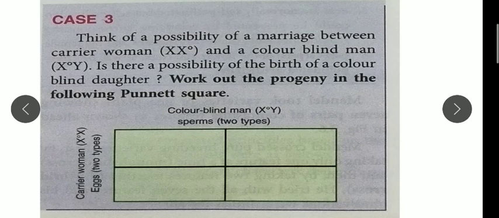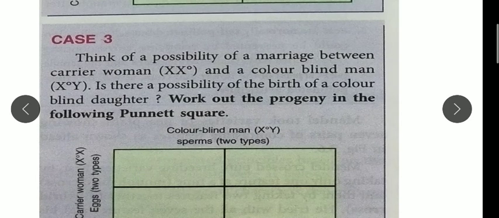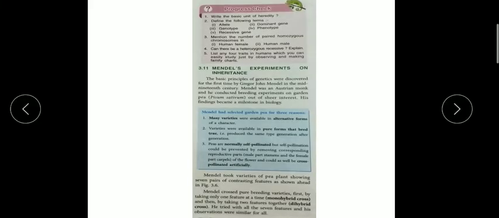25% of daughters will be color blind, 25% of sons will be color blind, 25% of daughters will be carriers, and 25% of sons will be normal. How it comes, you just try to solve, or I will discuss it in the Zoom class too. So here it is about X linked inheritance, which causes the 2 diseases.